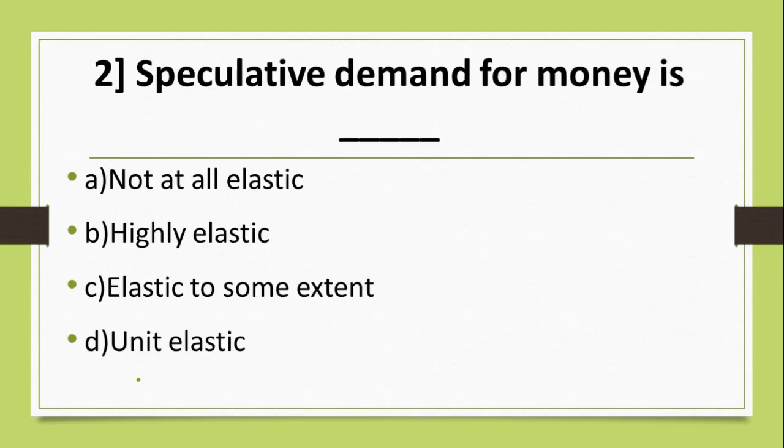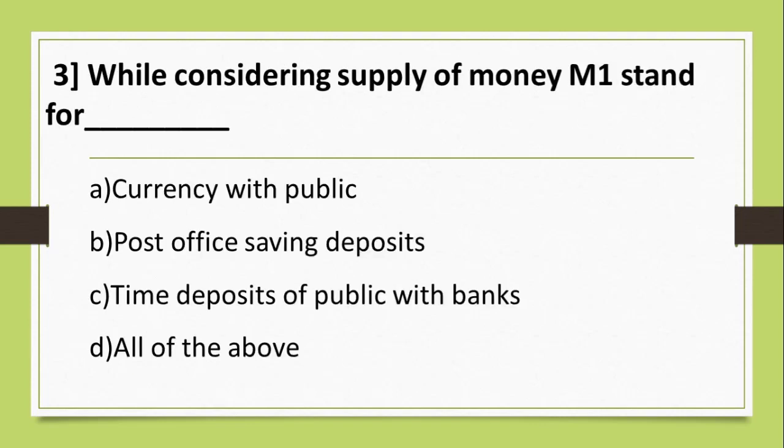Question number 2. Speculative demand for money is option A. Not at all elastic. B. Highly elastic. C. Elastic to some extent. D. Unit elastic. And the correct answer is B. Highly elastic.